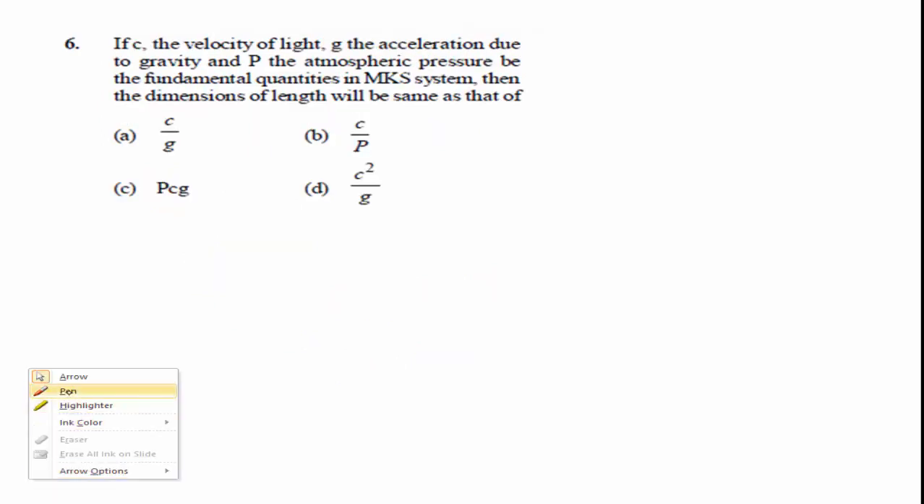The next question is, if c is the velocity of light, g is the acceleration due to gravity, and p is the atmospheric pressure, and the fundamental quantities in the MKS system, meaning meter, kilogram and second system, are taken, then the dimensions of length will be the same as that of which quantity?